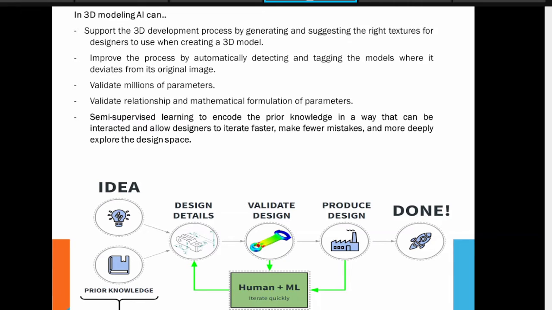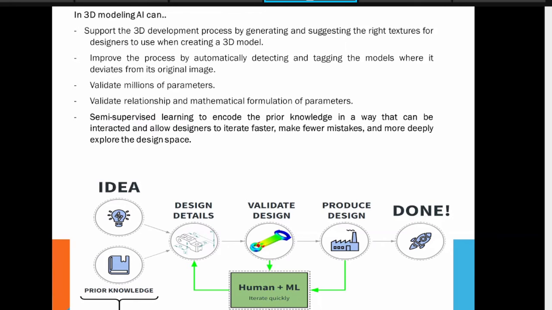And one more important thing, semi-supervised learning to encode the prior knowledge in a way that can be interacted with and allow the designer to iterate faster. Using the graphics processor, using the fast processor, you can make it faster. And if your model is already trained, then again it will give you the fast execution or fast output of your 3D model.